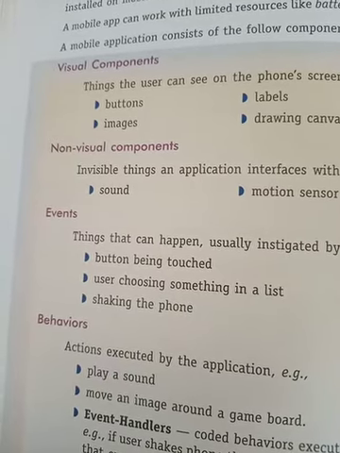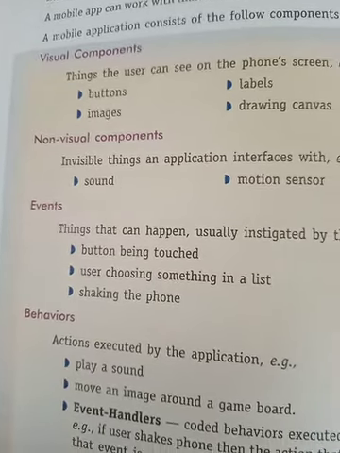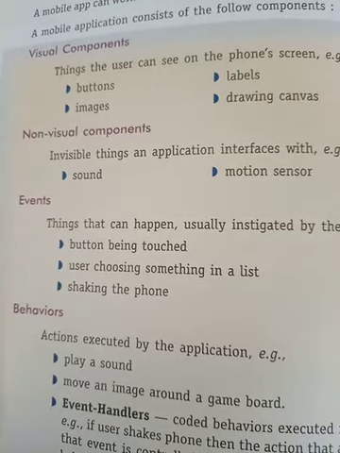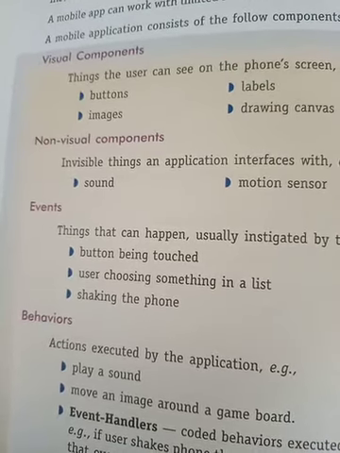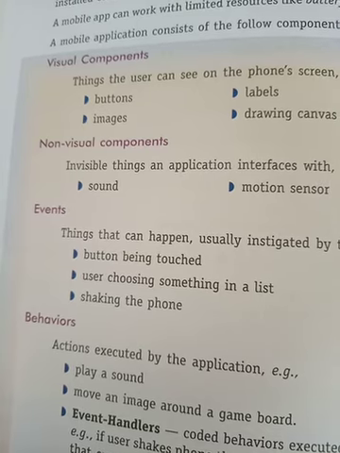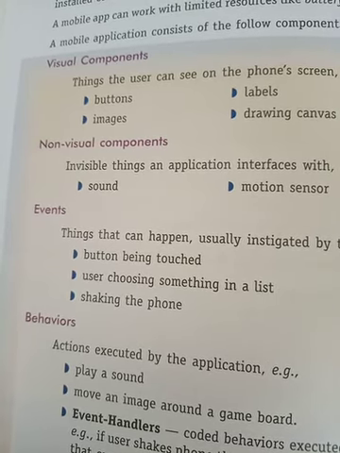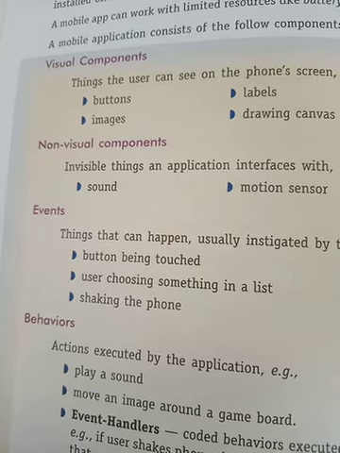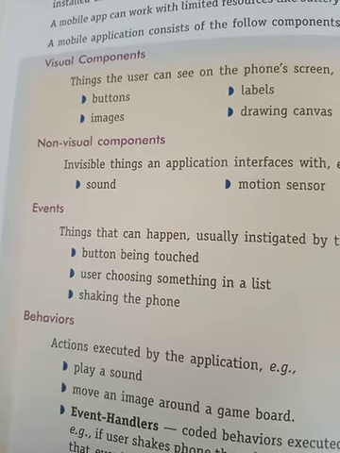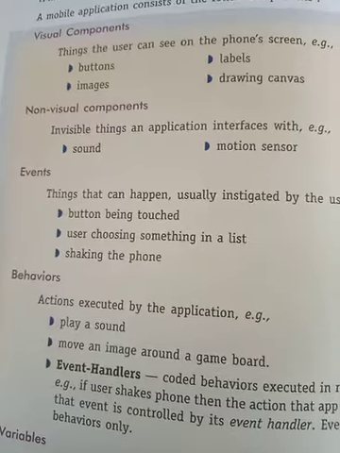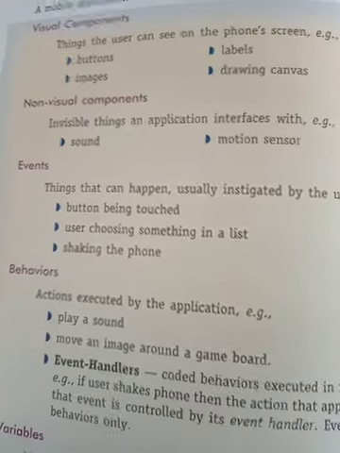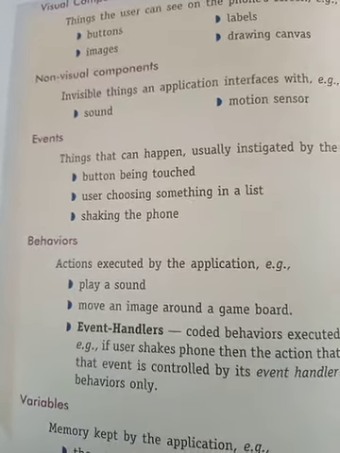Then non-visual components like sound and motion sensor. It means these components you cannot see in the mobile, but you can hear or analyze them.